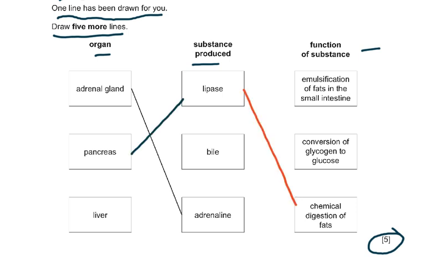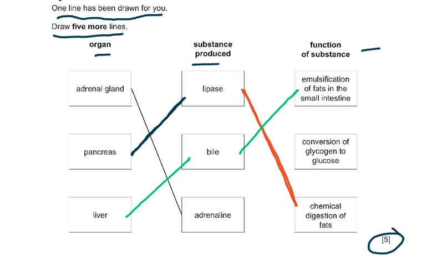So pancreas is going to be producing lipase, and lipase is going to cause the chemical digestion of fats. Then we have the liver produces bile, right? And what does the bile do? It emulsifies fats. So you connect that with emulsification of fats.